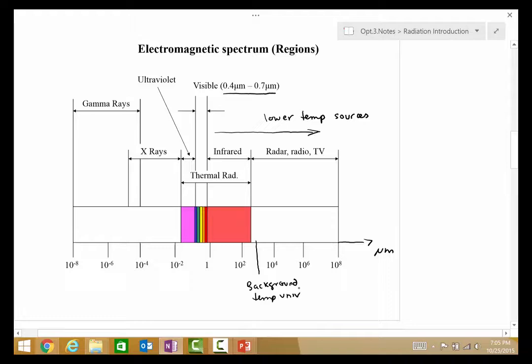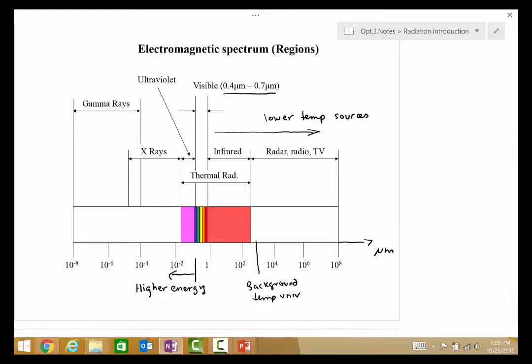And radio, radar, TV type wavelengths are much lower energy, lower temperature, if you will. Whereas as we look at ultraviolet and higher energy, these are higher energy and higher effective temperature sources corresponding to these smaller wavelengths.